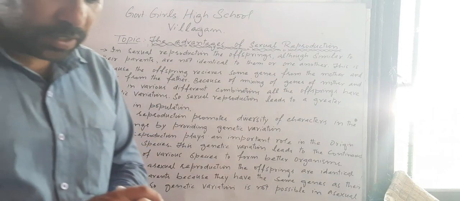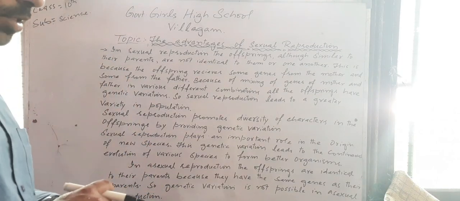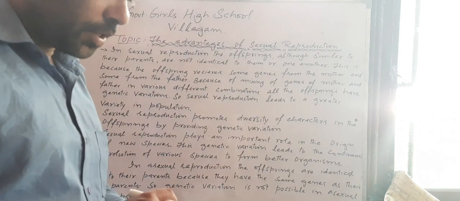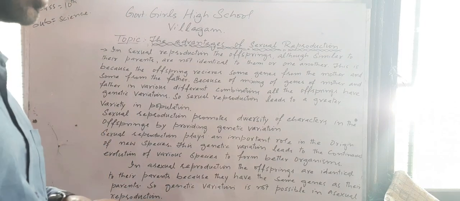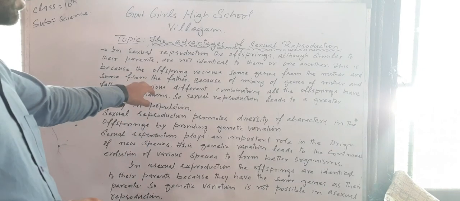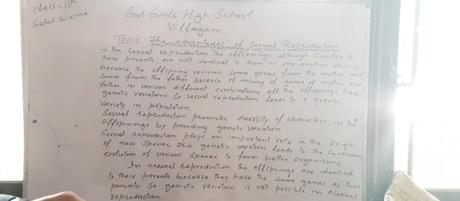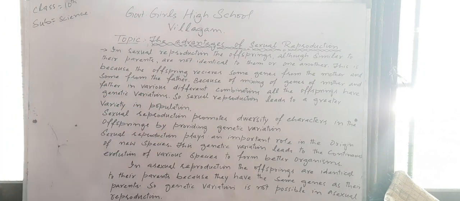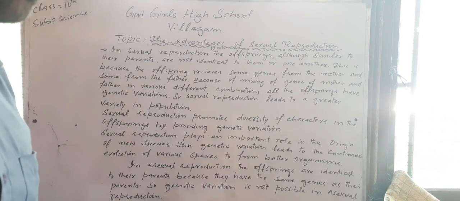So why are the offspring not identical to their parents? Because some of the genes come from the mother and some of the genes come from the father. So there is genetic variation. So sexual reproduction leads to a greater variation in the population. There is greater variation in the population.